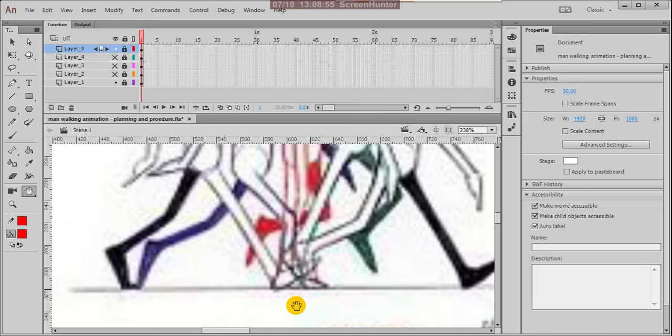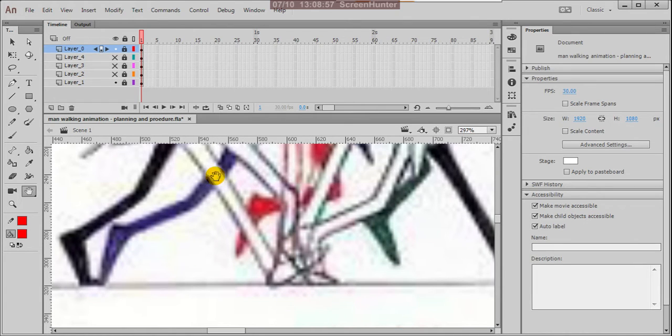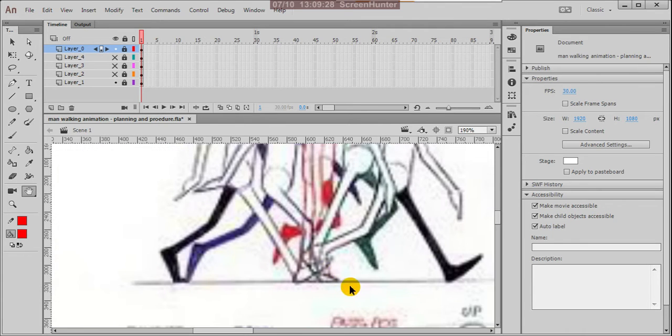But if you observe the foot area, this toe portion is not moving. On the same place it is changing its positions, but the registration point, the ground touching area, is not moving this side or that side.